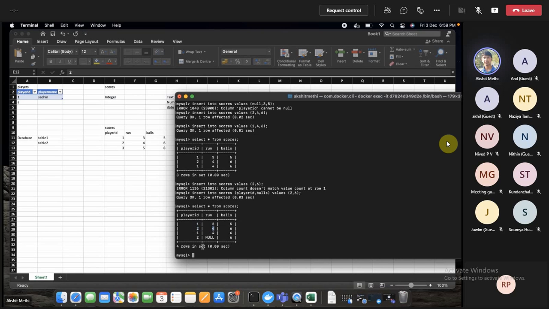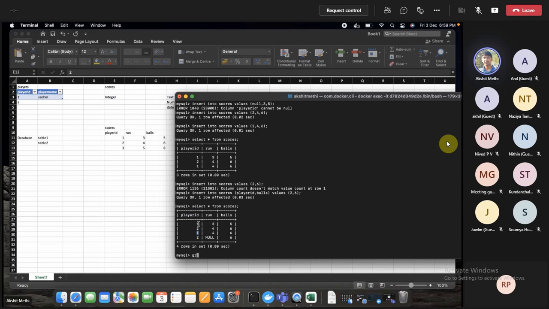To do that, we do grouping. You are grouping certain things on which you want to make a sum. Let's say if I create a group of player ID, this is my first group where my value is 1.